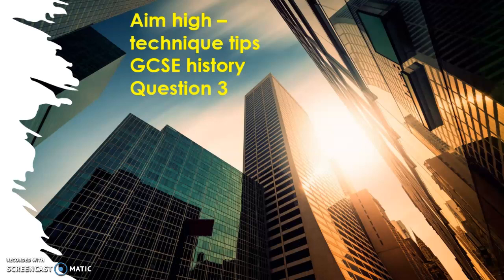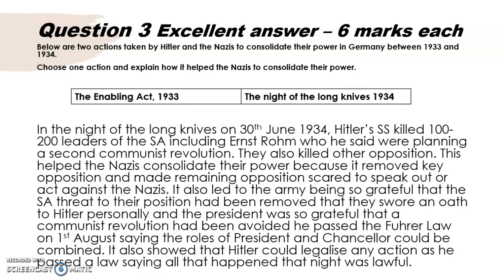These are technique tips for Germany question 3. In question 3, you'll understand that there are 6 marks available for your answer. You're given instructions to choose one of the 2 options, and you are to explain, in this case, how it helped the Nazis to consolidate their power.